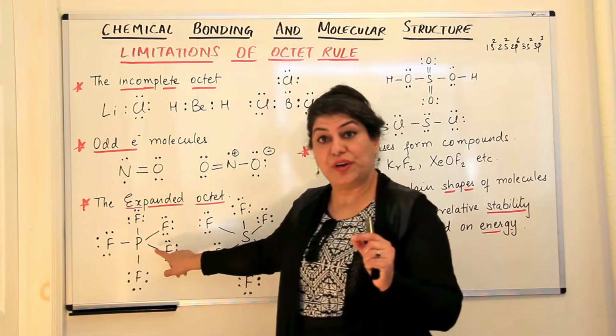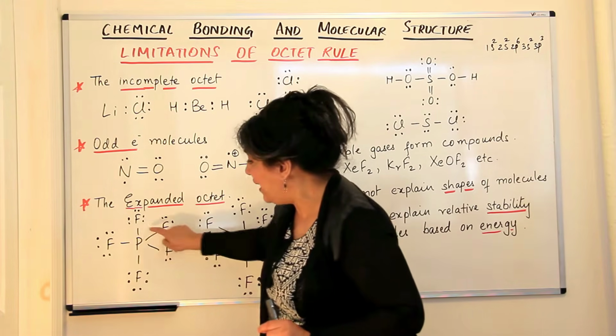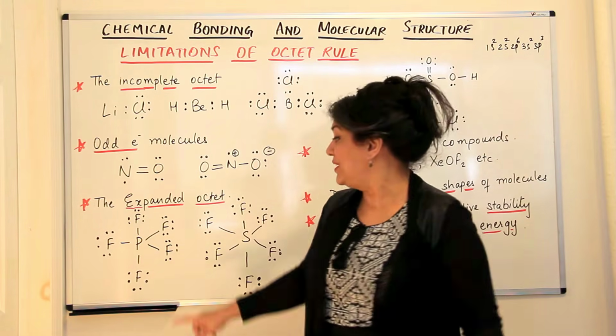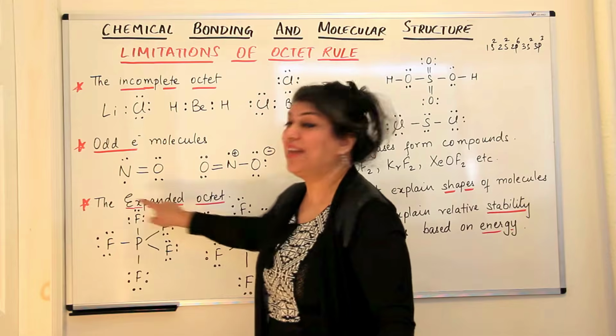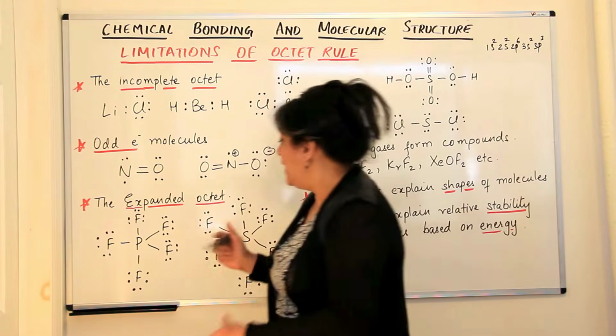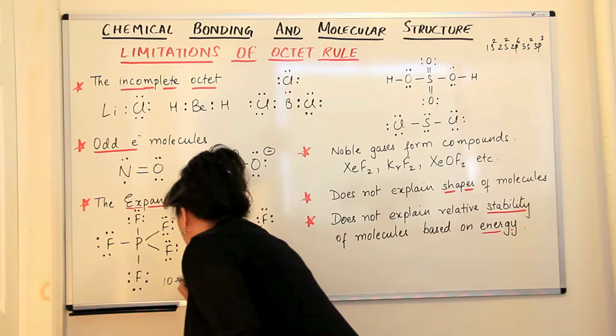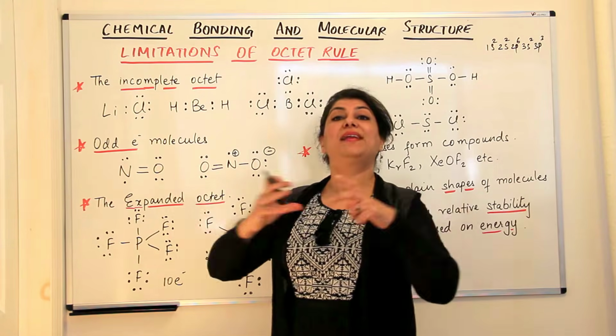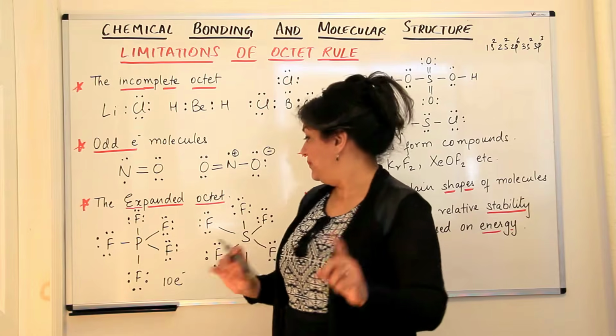But phosphorus, if you look at it, has 5 covalent bonds around it, which means how many electrons does it have around it now? 5 of its own and 5 that it has bonded with. So it is a 10 electron system. It's a compound which has the expanded octet for the central atom.